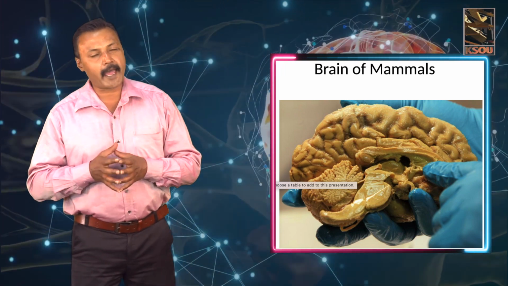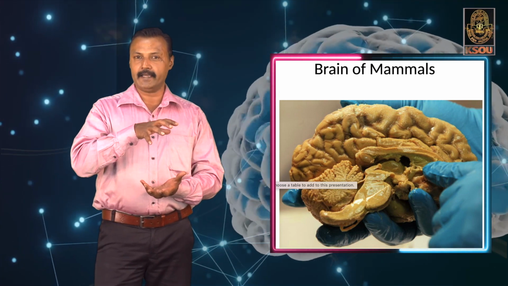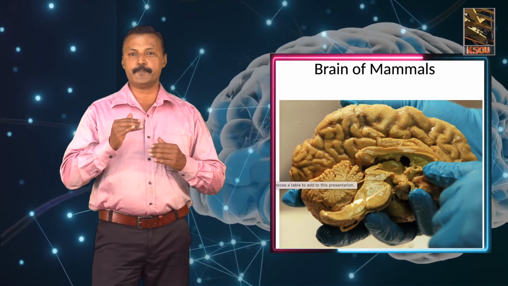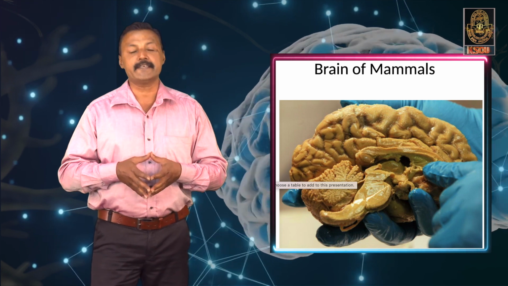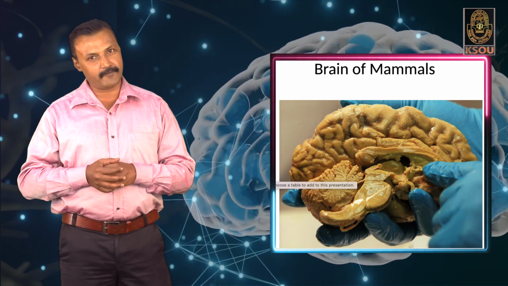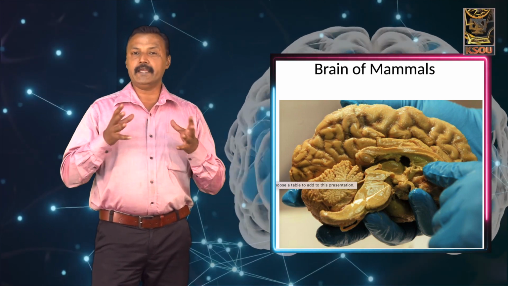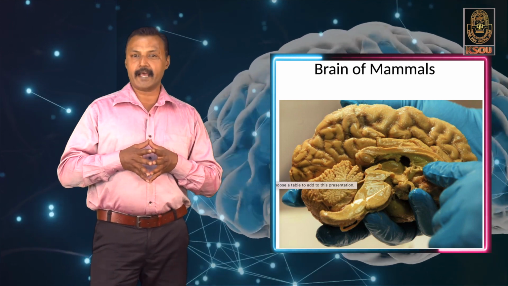The brain of a mammal is enclosed in the brain box or skull, also called the cranium, and is protected by three important membranes, or meninges, which are supplied with blood vessels. The three meninges are the inner pia mater, the outer dura mater and the arachnoid.